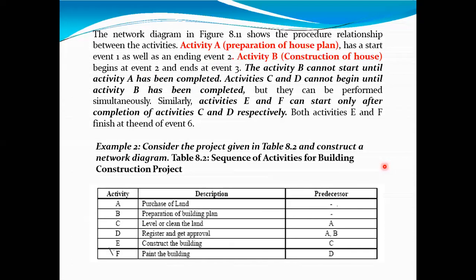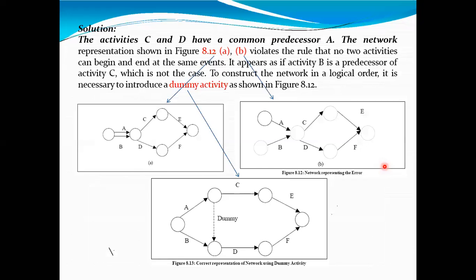If you look at this given table, for C and D activity there are two predecessors, A and B. That means for C and D activity, A and B are the predecessors. Based on this, you can prepare these many types of network diagrams. Activity C and D have common predecessor A. The network is represented in figure 8.12 A, B, which is different. So check what activities are violating and what activities are not violating.